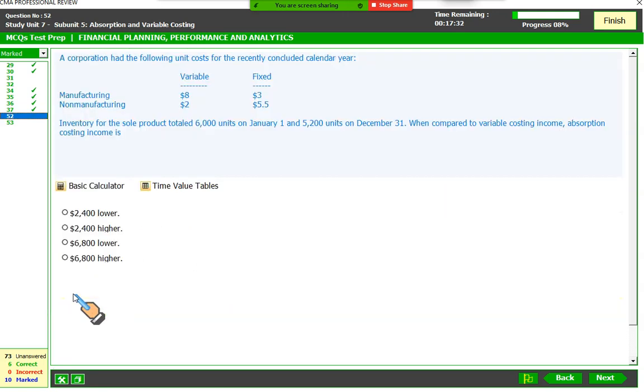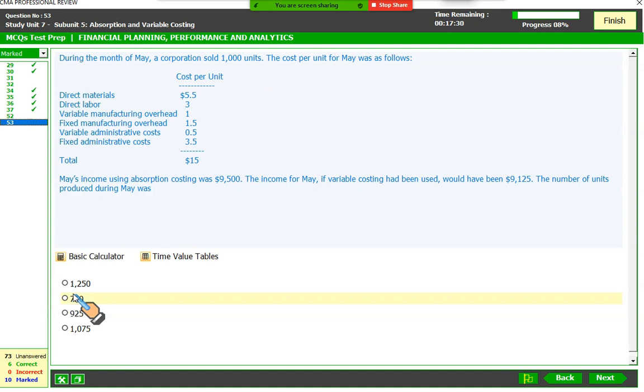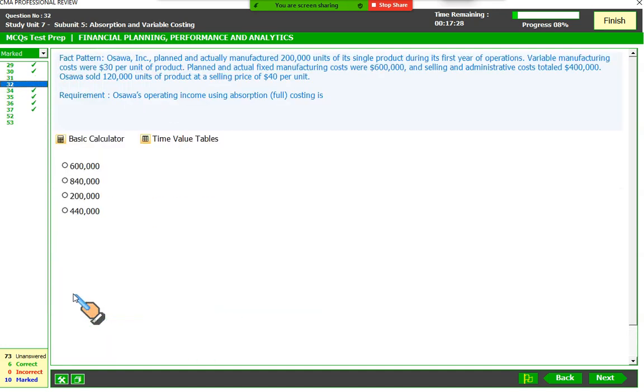Then, yes, these are some good quality questions. Now we are going to do some serious computation. Now these 4 questions are a little challenging. Please, gentlemen, be with me, fully focused, and I will explain how we calculate operating income under variable costing and under absorption costing. And if there is a difference, how do we calculate the difference? Okay. So let's do question number 31 first.